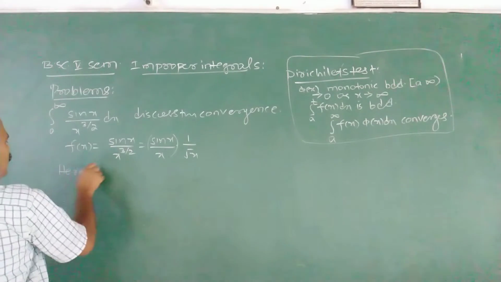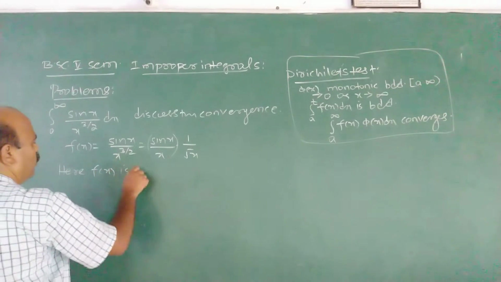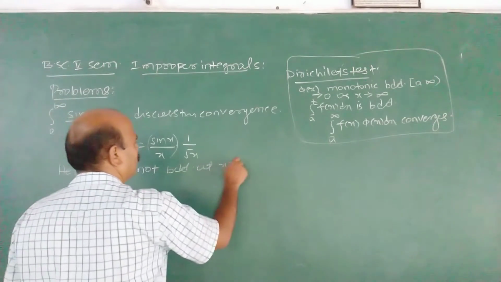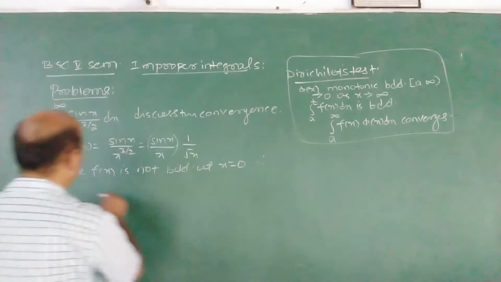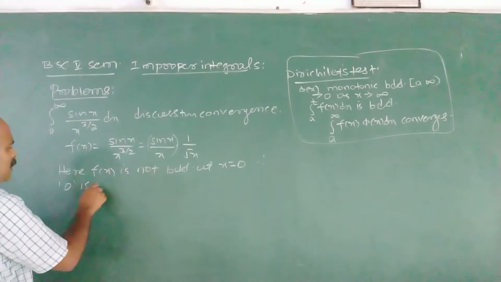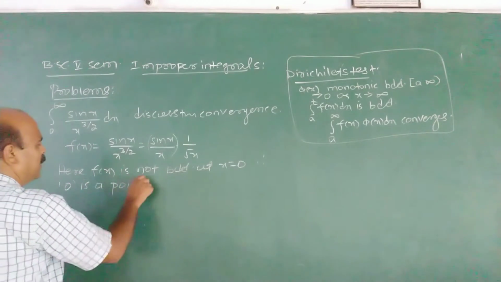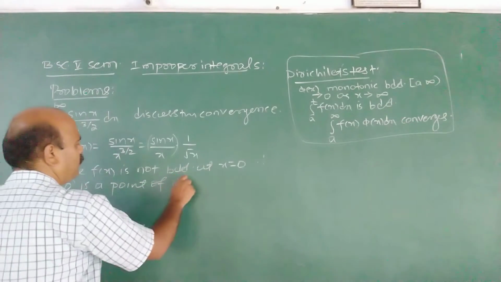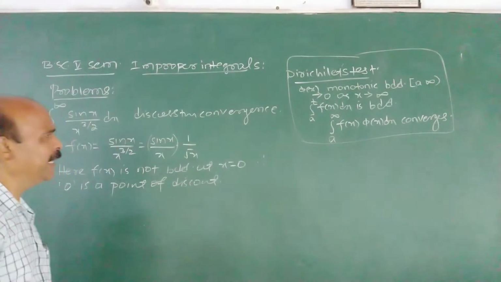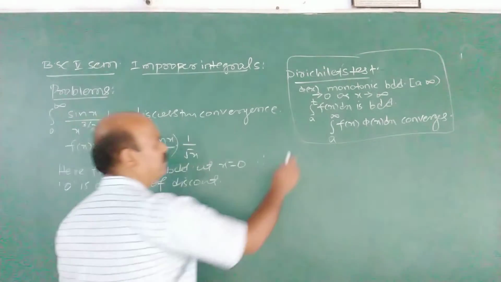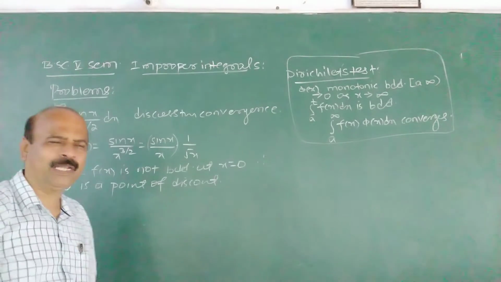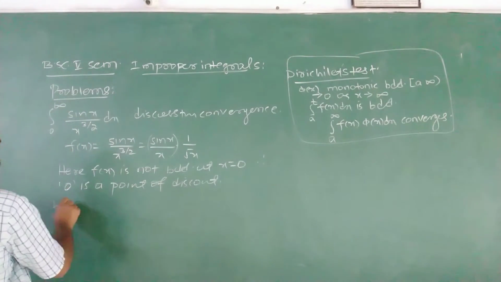Here, f x is not bounded at x equal to 0. Therefore, 0 is a point of discontinuity. Therefore, we cannot apply directly this Dirichlet's test. By splitting theorem, that is called splitting theorem, we write